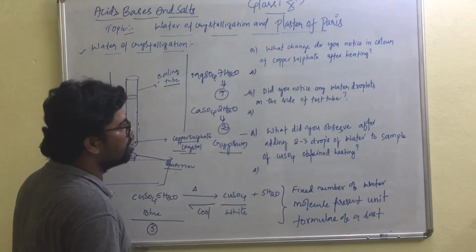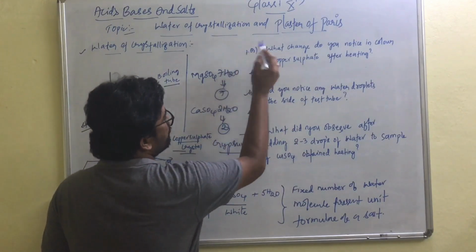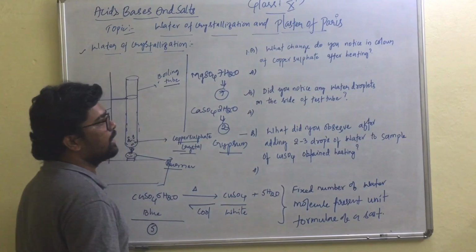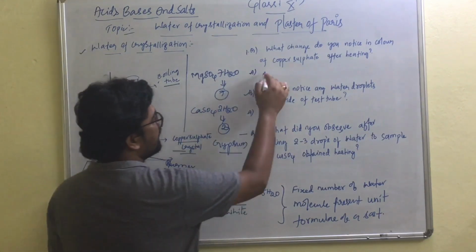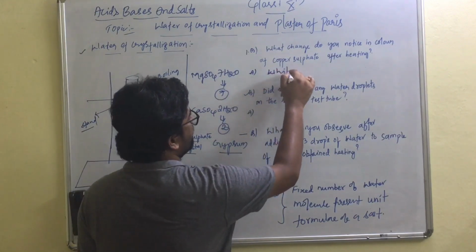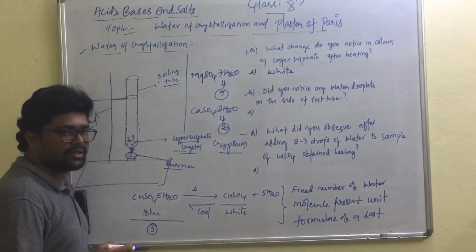Let us try to give the answers for the activity based questions. What is the first question? What change do you notice in the color of copper sulfate after heating? The color changes from blue to white. So what is the reason? Can you give a reason, students?